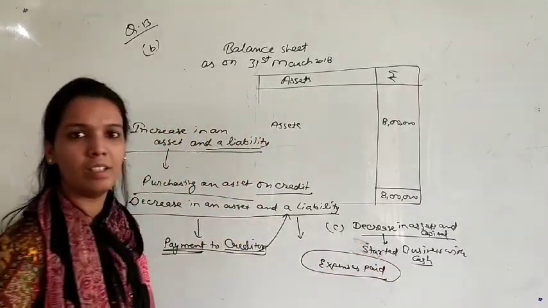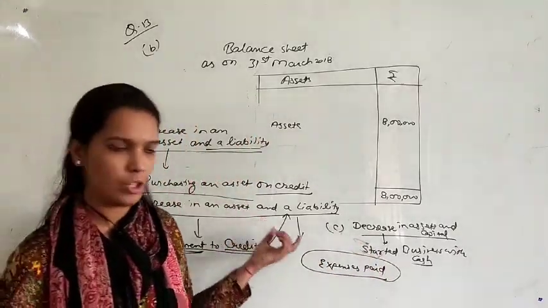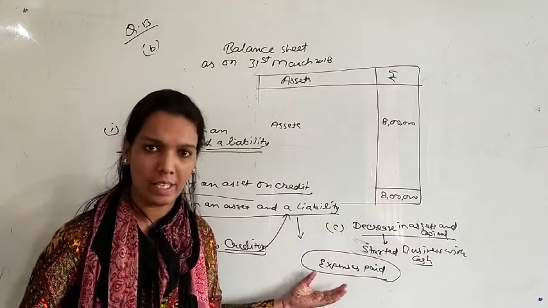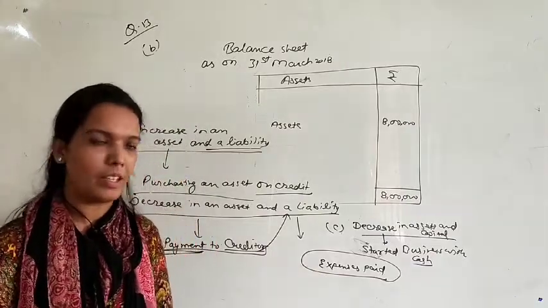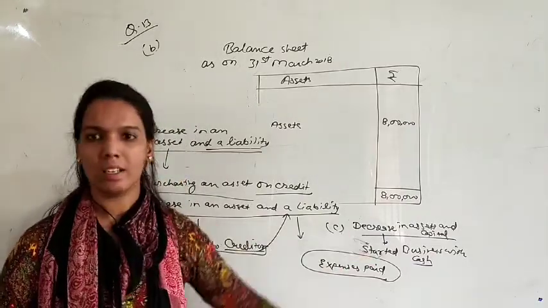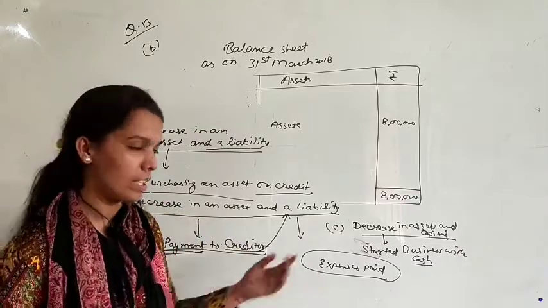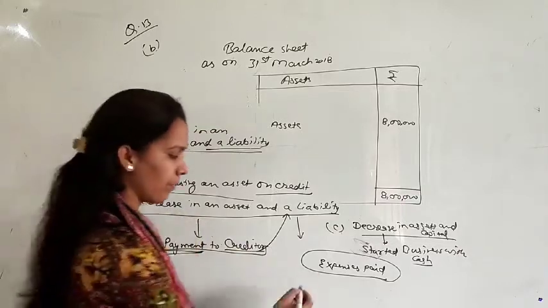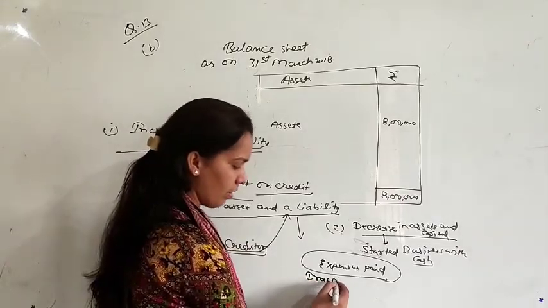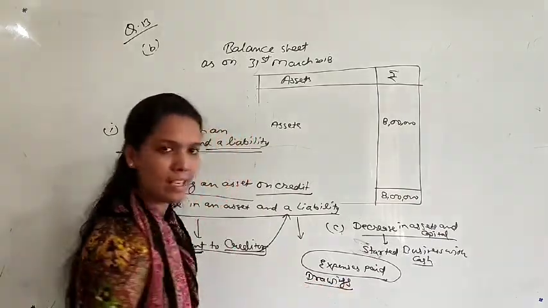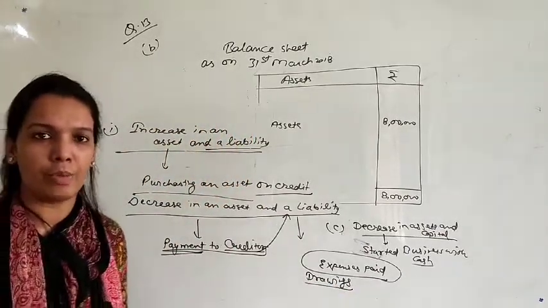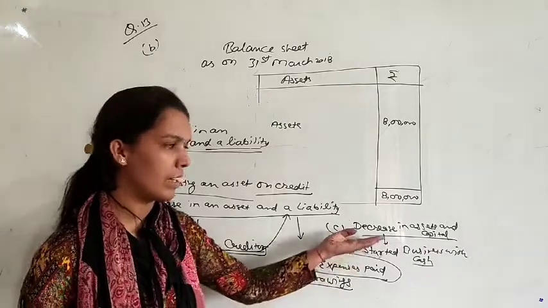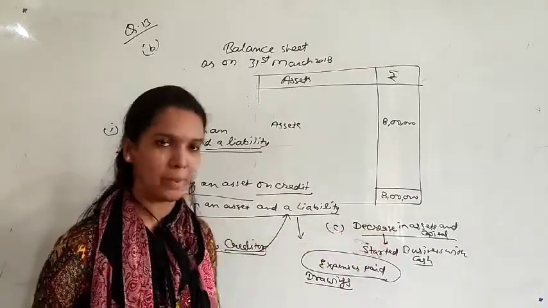As we studied in the format of the accounting equation, if you are paying any expenses, that will decrease your cash and capital. In the same way, drawings. If the proprietor has made any drawing from the business, that drawing will decrease your assets also and capital also.